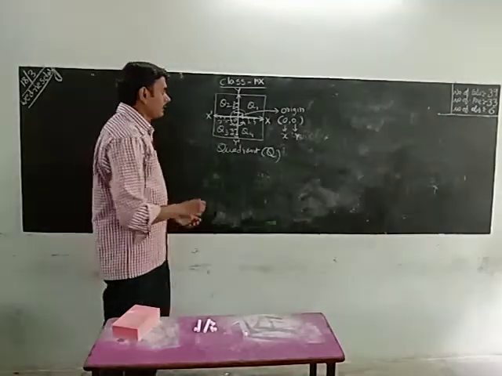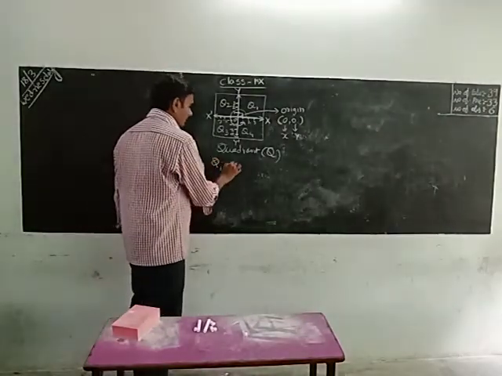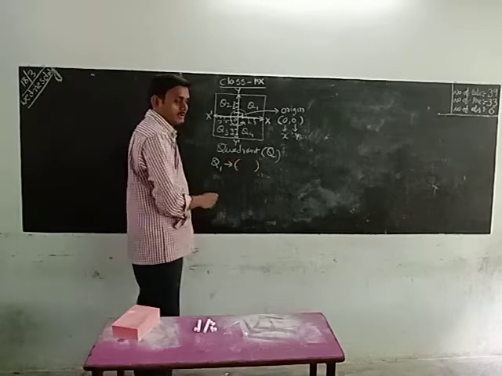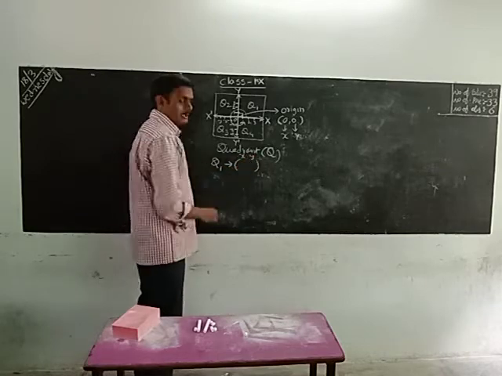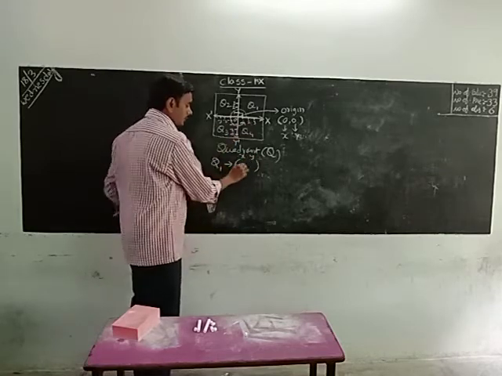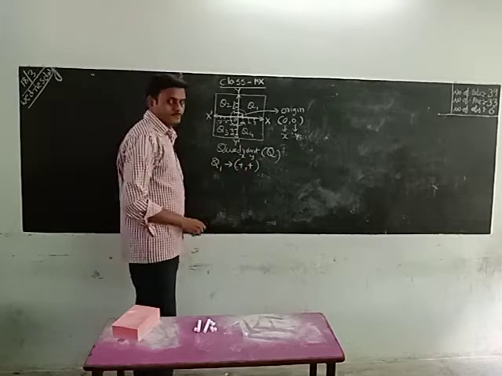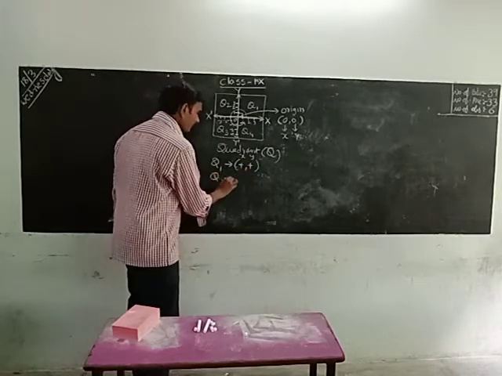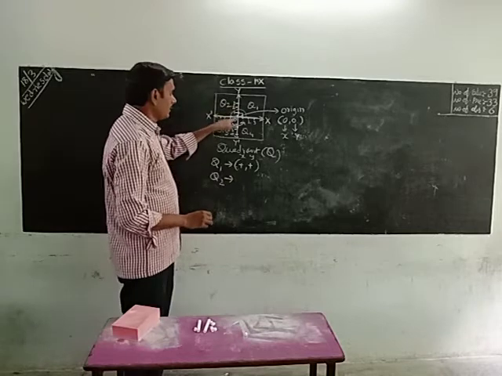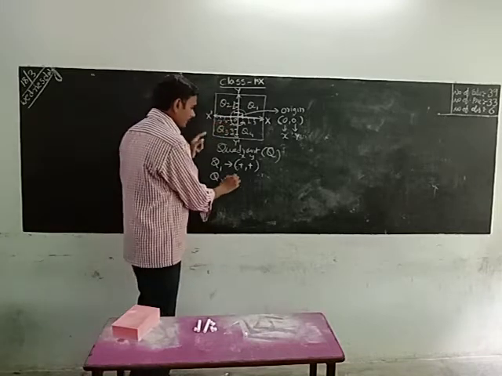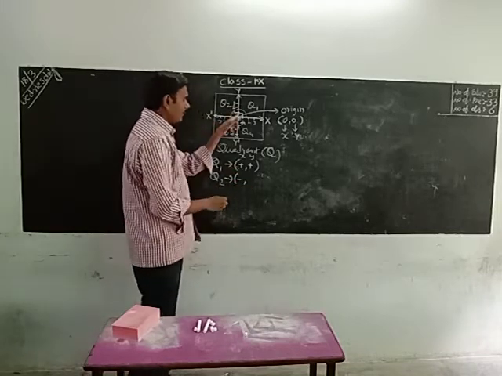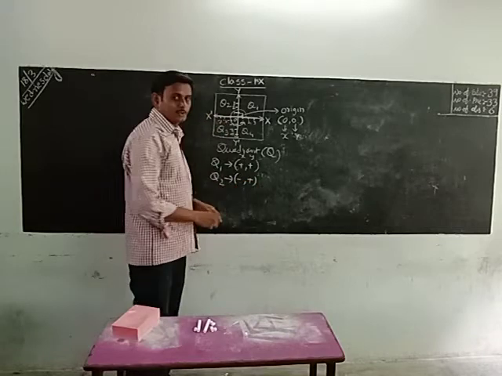In Q1 the ordered pair has x positive and y positive. In quadrant 2, the x value is negative and the y value is positive.